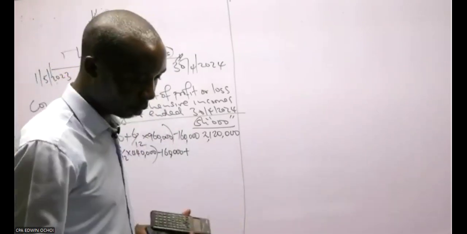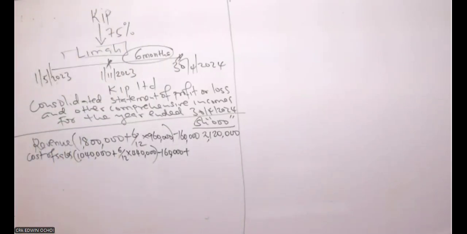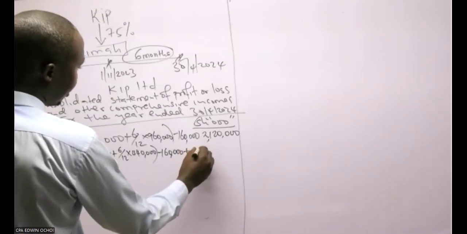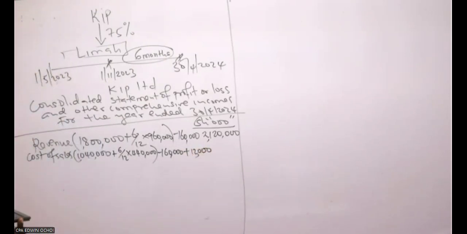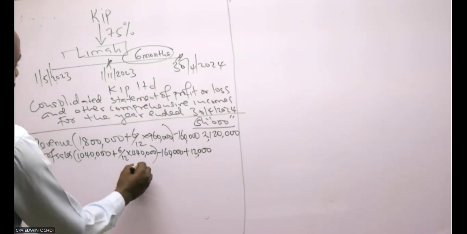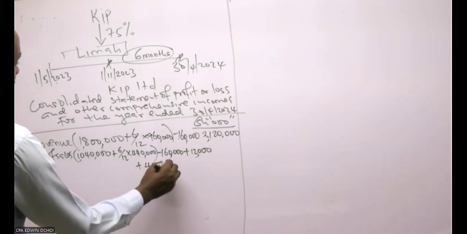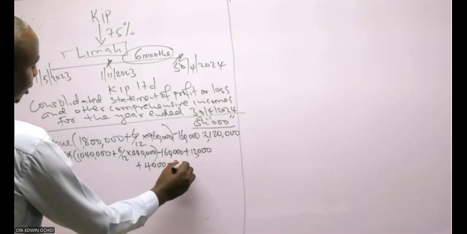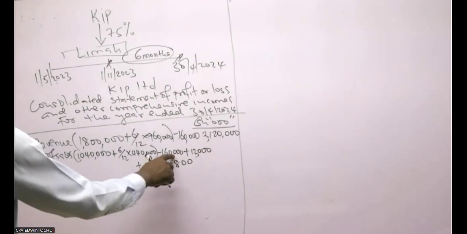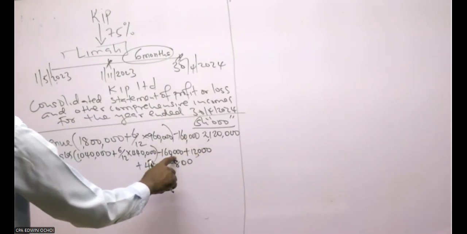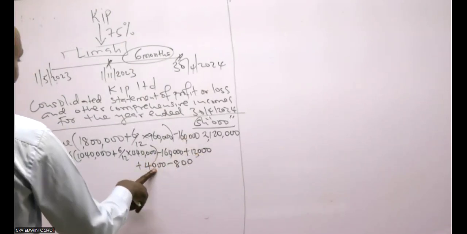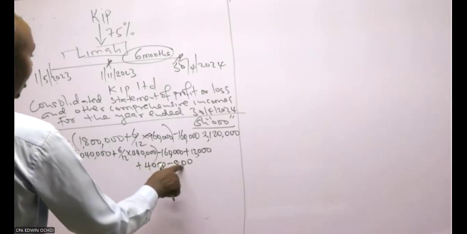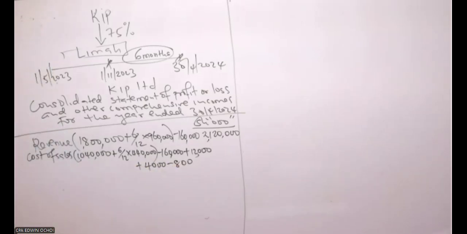So it was 12,000, the UPS, unrealized profit on stock. Then you add the UPFA, unrealized profit on fixed assets, minus depreciation overcharge. So it's minus intergroup sales plus the UPS on the unsold goods plus UPFA minus depreciation overcharge.